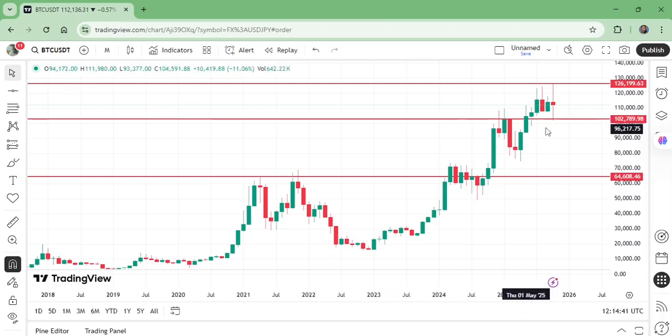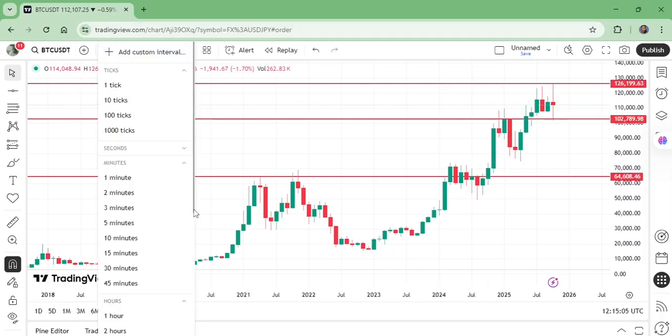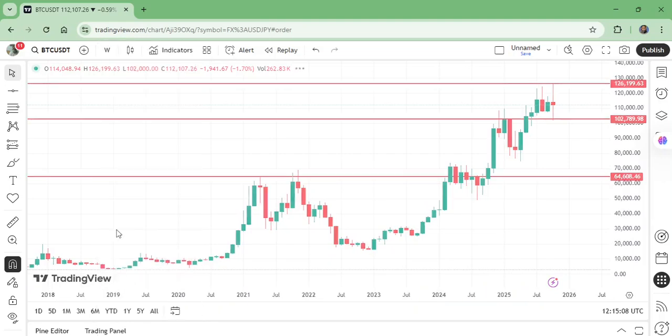Now one more thing: if the market comes down and breaks this downward, then it is high probability that the market would come to 64,000. So these are the two probabilities. But now let us move to the shorter time frames and analyze it there, on the weekly time frame.